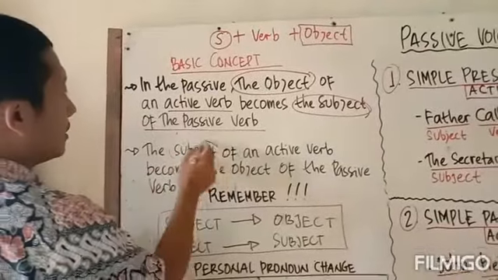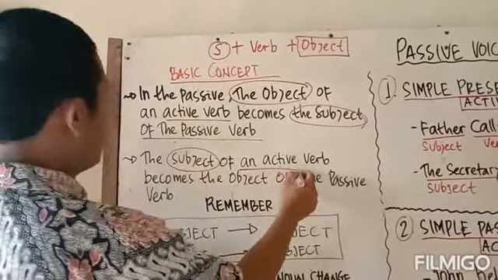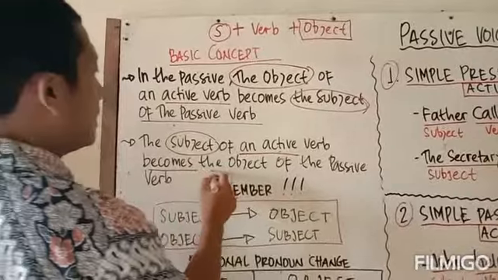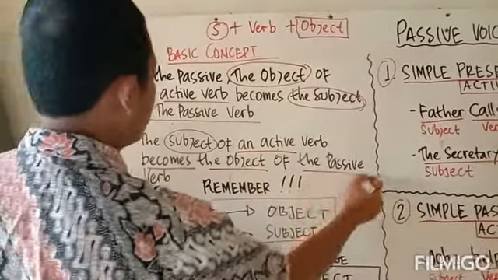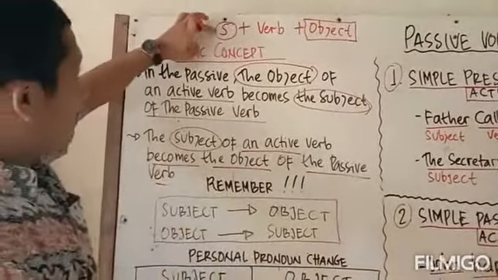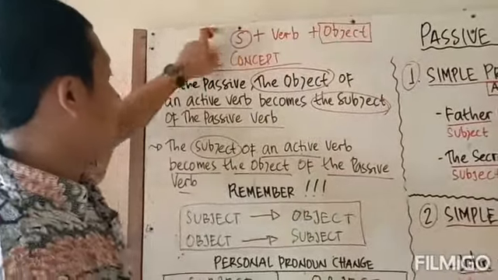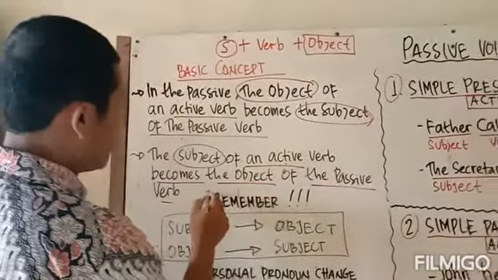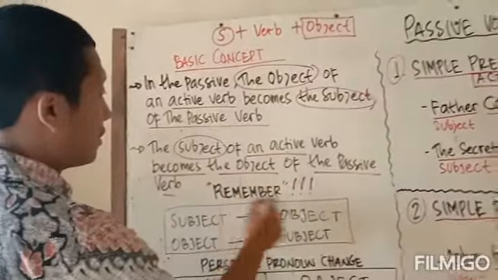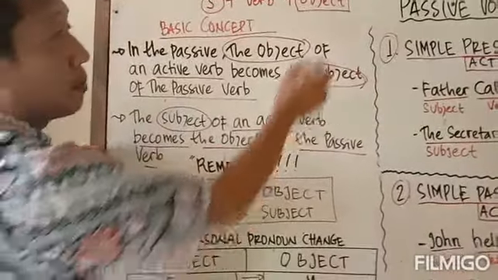The subject of an active verb becomes the object of the passive verb. See? Subject menjadi objek, objek menjadi subject. So you have to remember the basic concept of the passive voice.